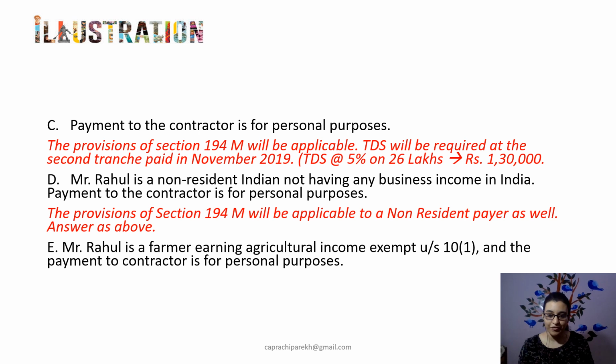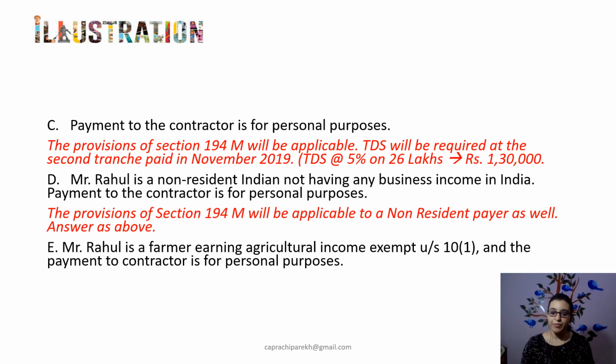Coming to the last of the situations I have covered in the illustration, Mr. Rahul is a farmer earning agricultural income which is exempt under section 10(1). So predominantly it is agricultural income being earned in India. The payment is made to the contractor for personal purposes.